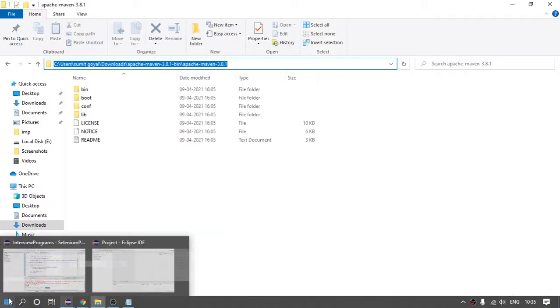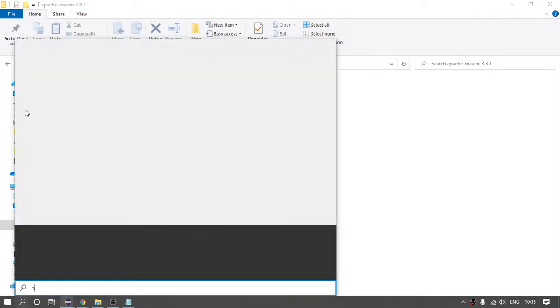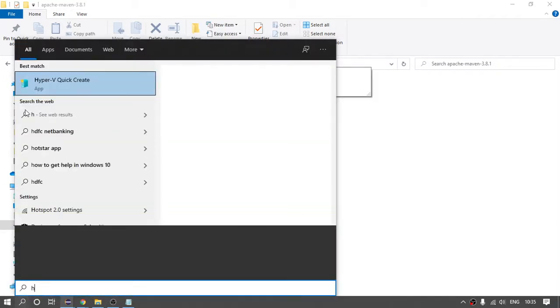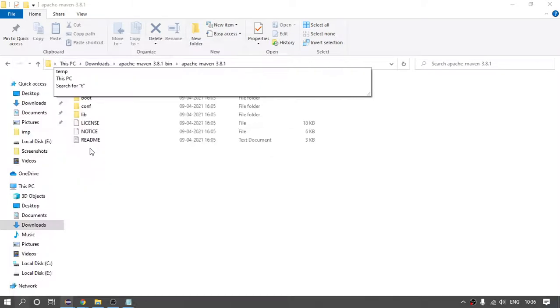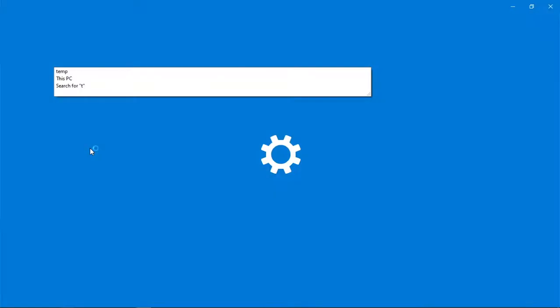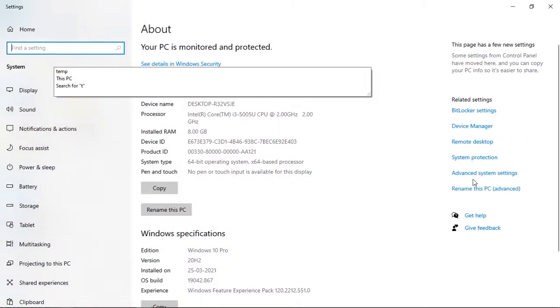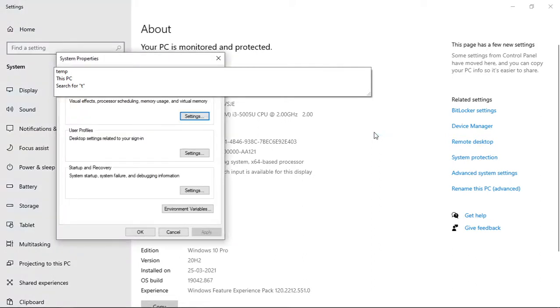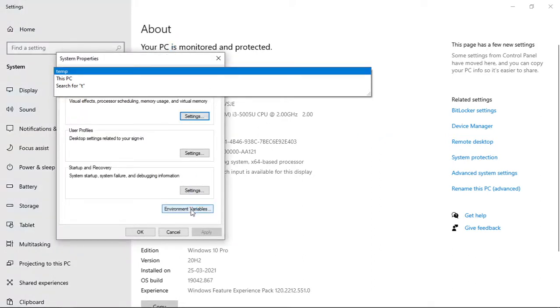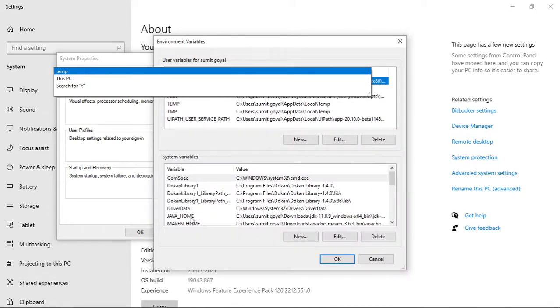Go to system properties. So how you can go: this PC, right click, properties, and click advanced system settings. And here go to environment variables and say Java hyphen home. Sorry, not Java. We have already done this Java one.